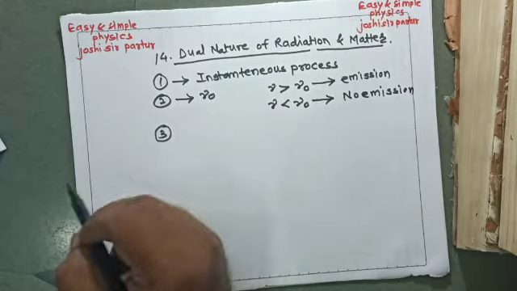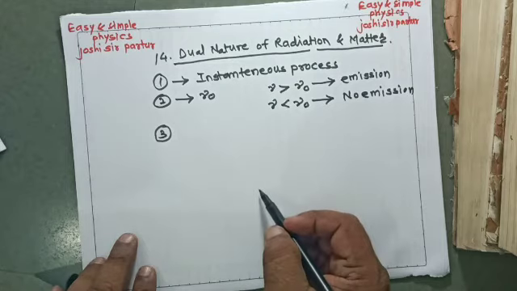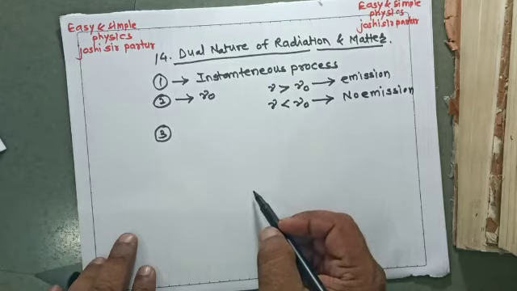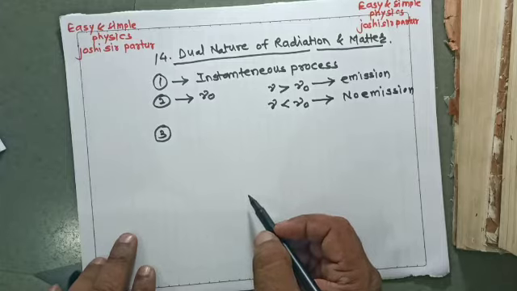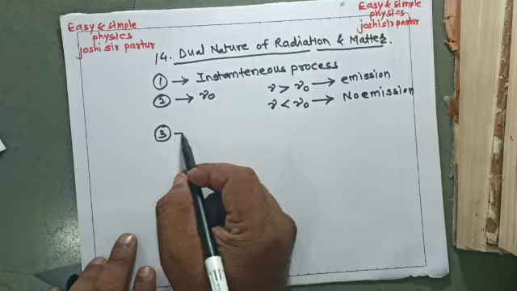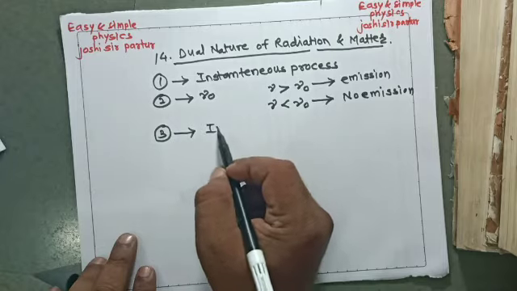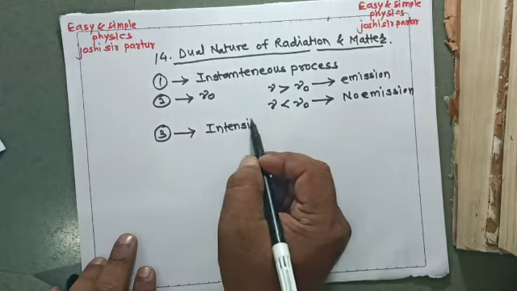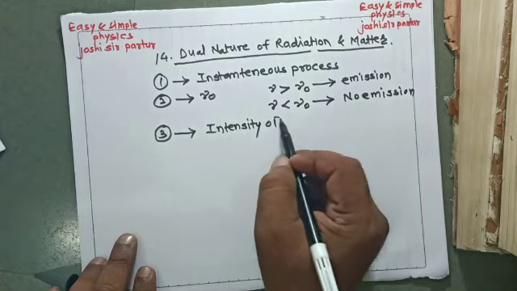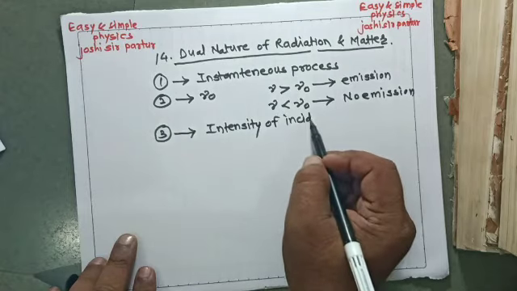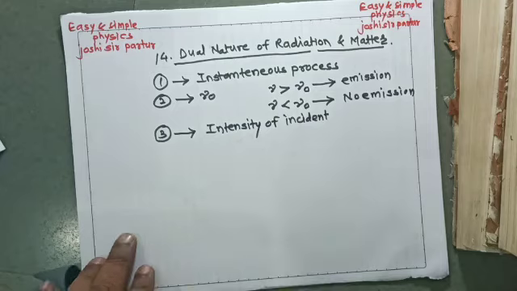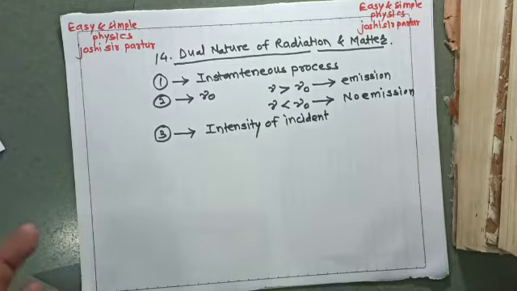Next, if the frequency of incident radiation and the potential are kept constant and we increase the intensity of incident light, then the number of photoelectrons emitted per second from the metal surface also increases.